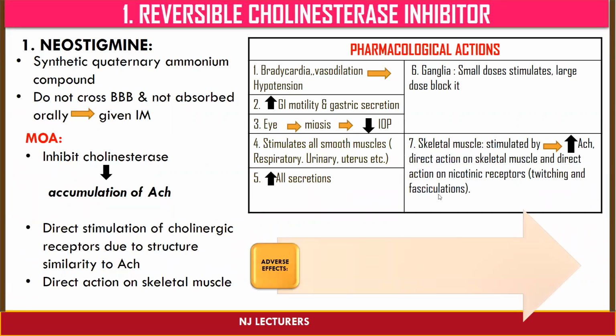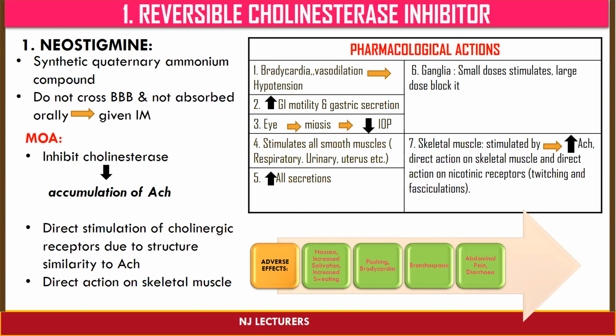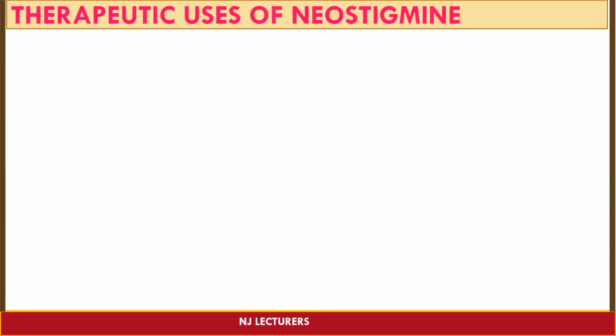Next, we will see the adverse effects associated with neostigmine: nausea, increased salivation, increased sweating, flushing, bradycardia, bronchospasm, abdominal pain, diarrhea, increased urination. At high doses, it may cause convulsion and also skeletal muscle weakness. Let's see the therapeutic uses of neostigmine.